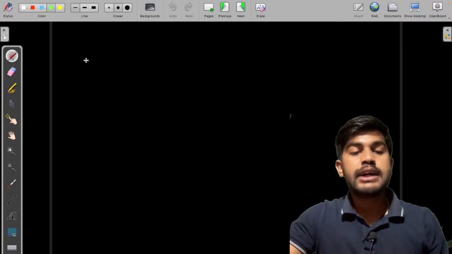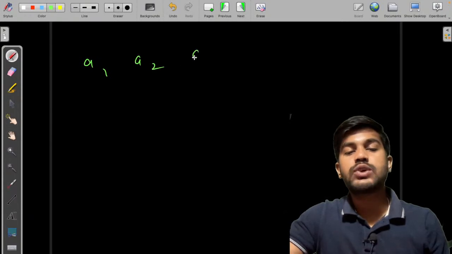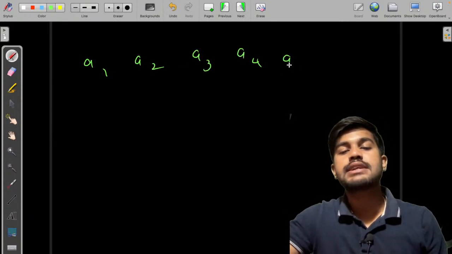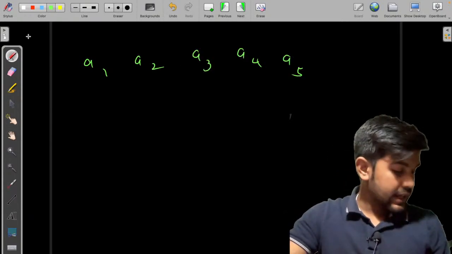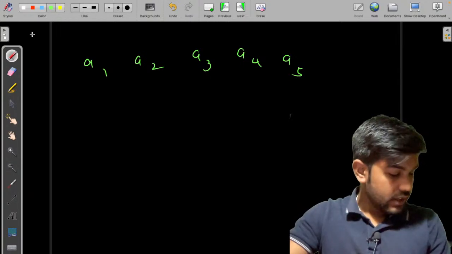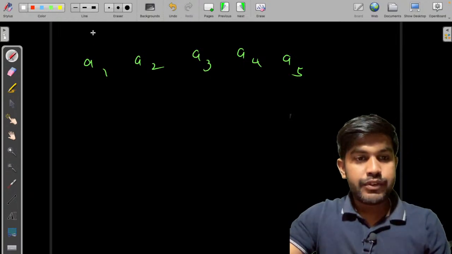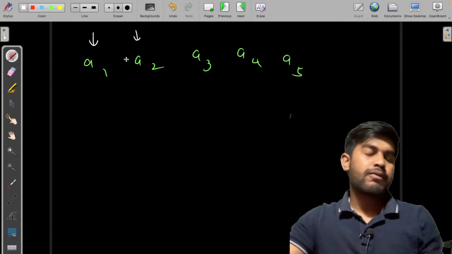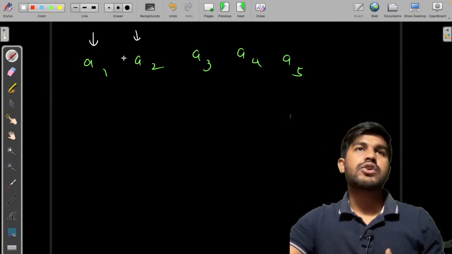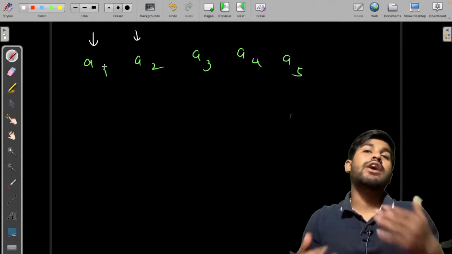Rather, we would start moving. So this is A1, this is A2, this is A3, this is A4, and this is A5 itself. And then, okay, now I would start from the first position itself. Then I would move. Suppose the value till this point is 0, then we move to the first element and the value gets incremented.